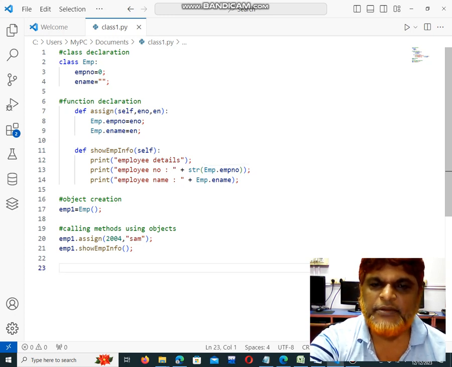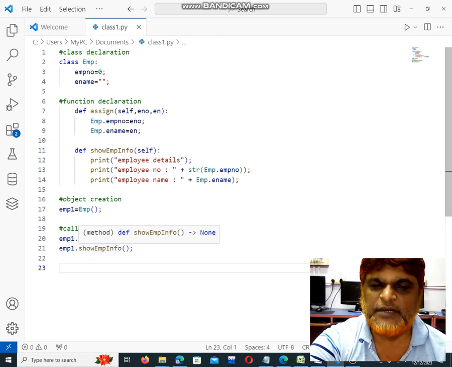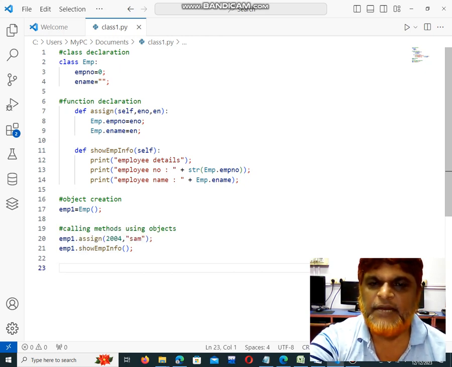Now here I have one function for assigning, and one function for printing the number and name. Then in the main function I am calling the object with the class. This object is for calling the function for assigning and the one for printing. Whatever parameters are passed in the function for assigning, the same are passed through the object, for number and name. This is a program to use class with object using Python.